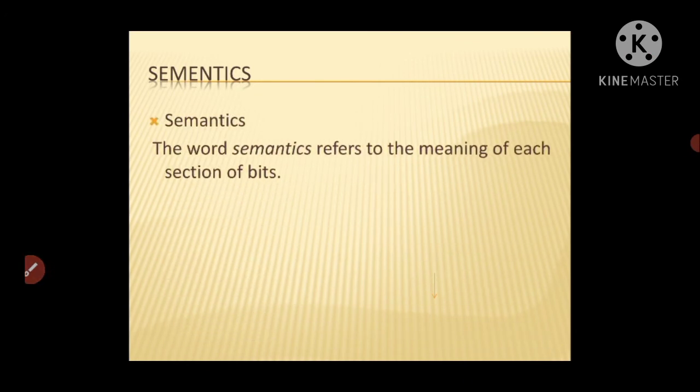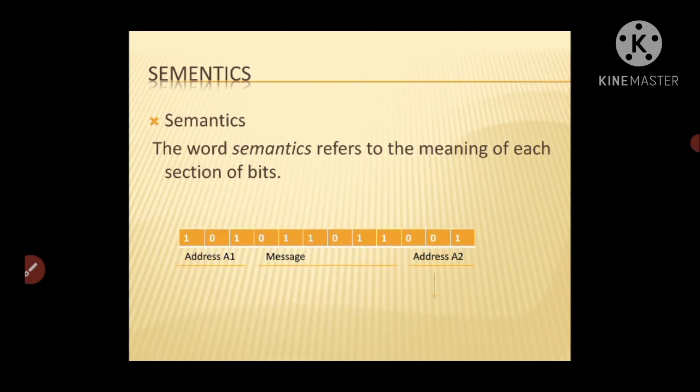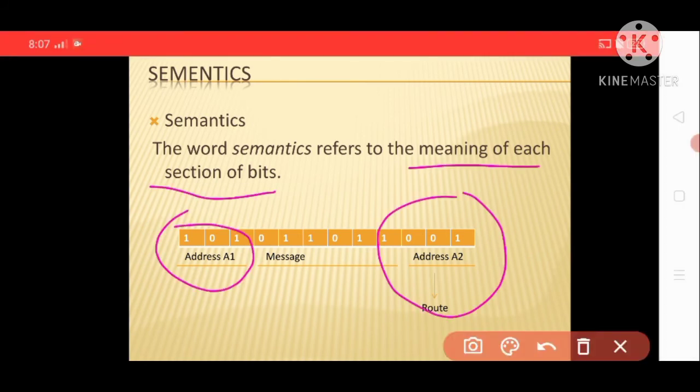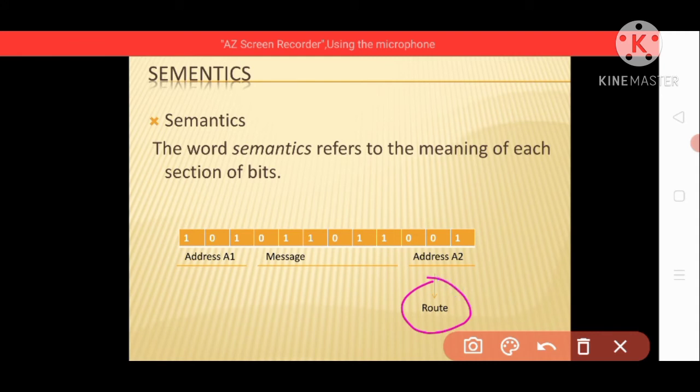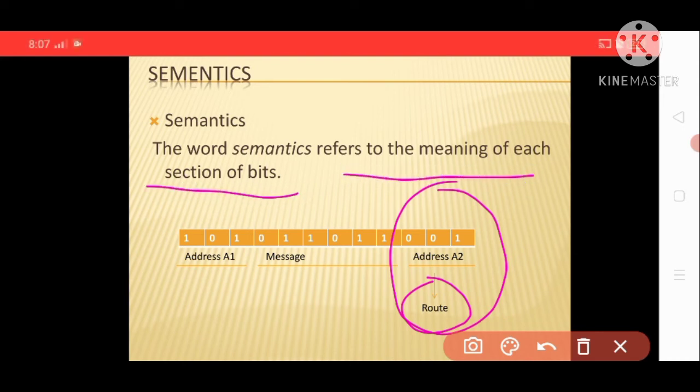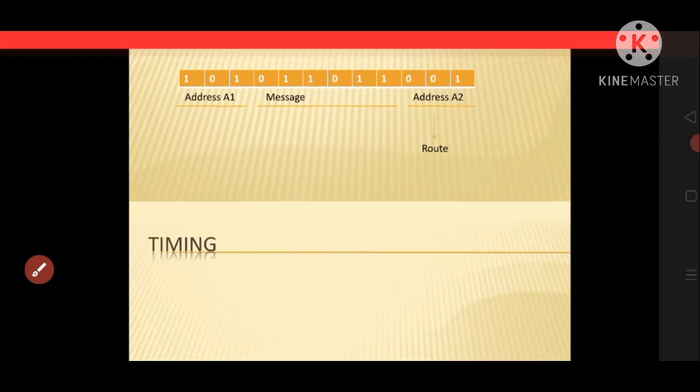And now we have semantics. Semantics refers to the meaning of each section of the bits. Let's look at the previous example. If we define the route of the receiver, then this information will be the semantics of this portion. So if we define the meaning of each section of bits, then it will be the semantics. If we define any additional information of a section, such as the route, then this additional information is the semantics of this section.